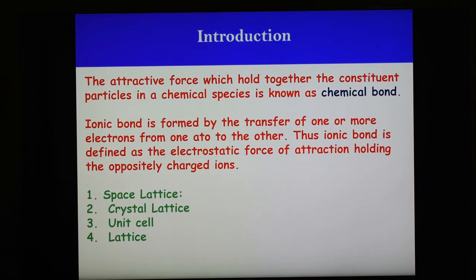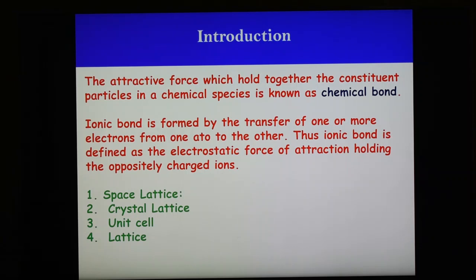And now in this we can also define the space lattice or the crystal lattice. As we know, a crystal can be imagined to be generated from the repetition of some basic unit of pattern, such as atoms, molecule, ion or a group of ions.